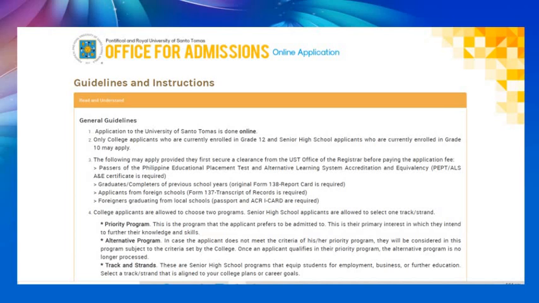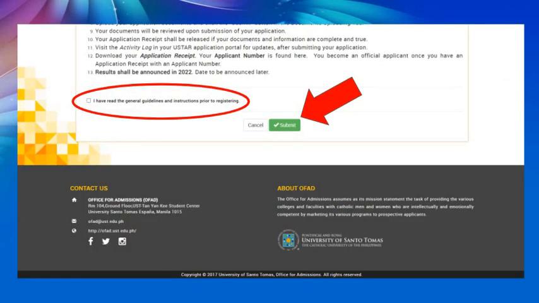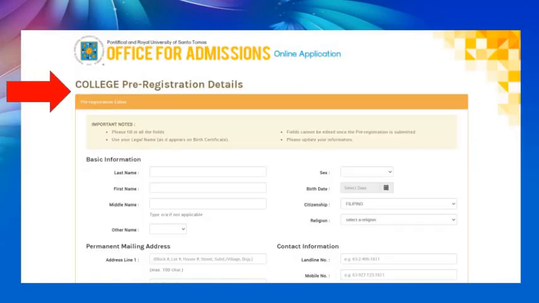You have to read the general guidelines and scroll to the bottom of the page. At the bottom, as you see here, you'll see a small box. You check it after you have read the general guidelines and then you click on submit. Then you'll be taken to the pre-registration page. Here, you will need your basic information. Please make sure to use your legal name as it appears on your birth certificate.